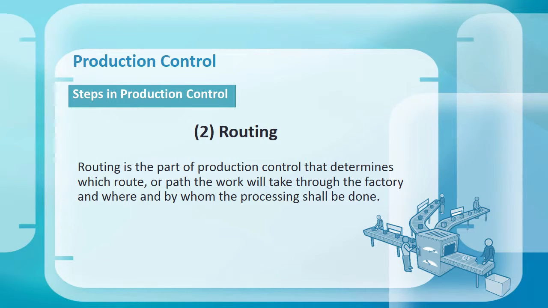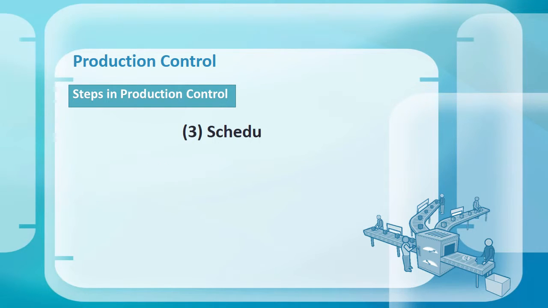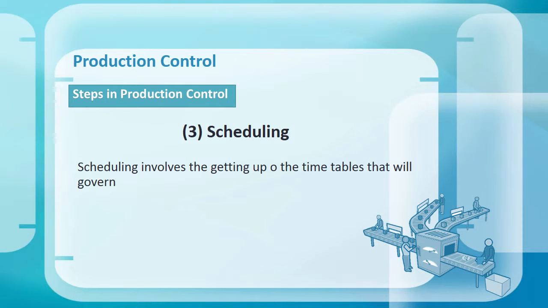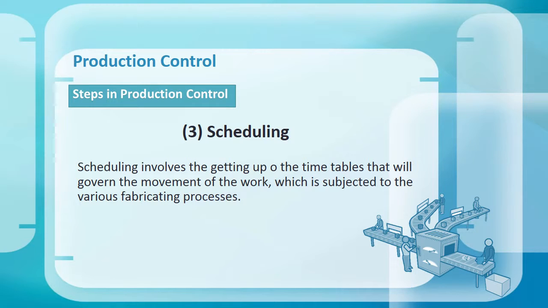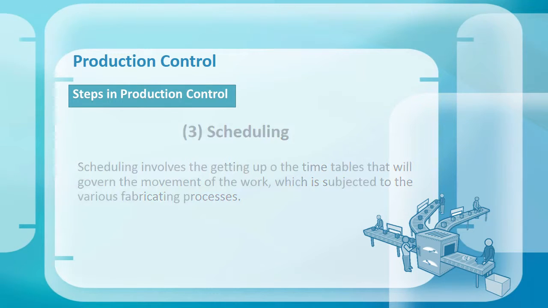This requires the production controller to know in detail how each machine operation or work process is performed. Scheduling. Scheduling involves the drawing up of the timetables that will govern the movement of the work, which is subjected to the various fabricating processes. For this, the production controller has to understand the nature of work and workload capability of each department.